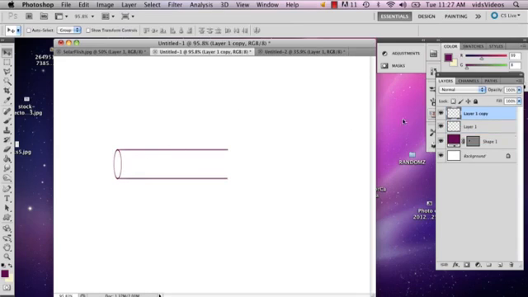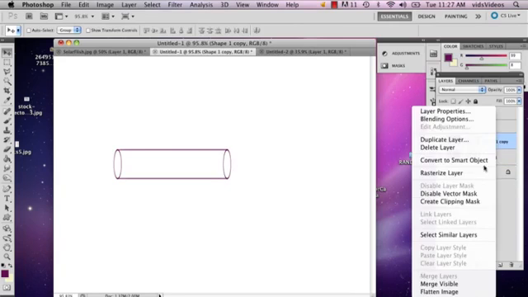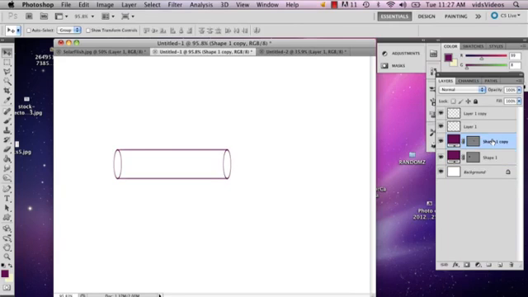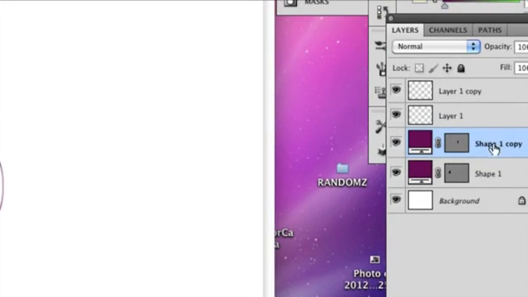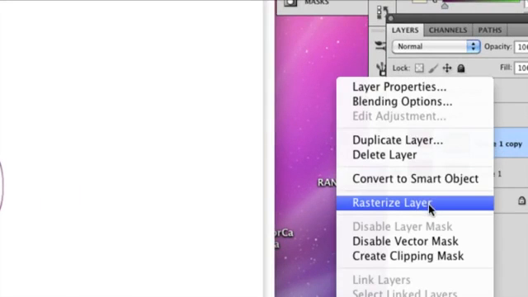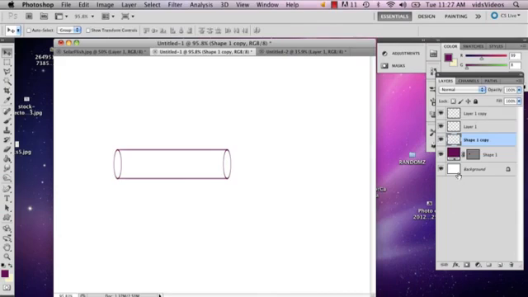And then I'm going to make a copy of that circle by doing the exact same thing I just did with the line. And then I'm going to rasterize that layer. So when you go up to your layer, right-click and select Rasterize Layer. And then I'm going to use the eraser tool and then just erase part of that circle, or the ellipse. And then you have your tube.